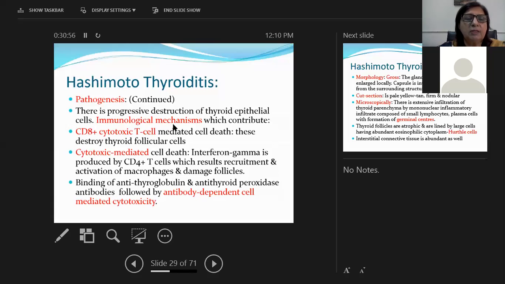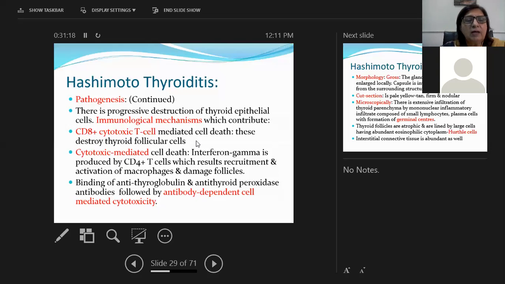The immunological mechanisms which lead to destruction of the thyroid parenchyma are of three types: CD8 cytotoxic T cell mediated cell death, CD4 cell mediated cell death, and antibody dependent cell mediated cytotoxicity. You have done this in detail in your third year, so I'm just going to explain it very shortly.